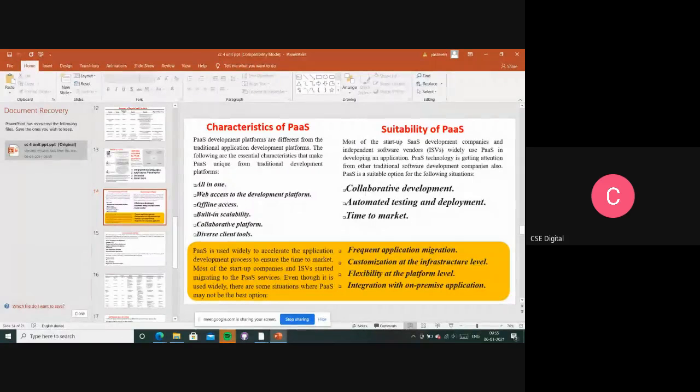And the second one, web access to the development platform. Whenever users or developers access the different platforms online, how are we accessing them? Are we installing any software on our system? No, right?